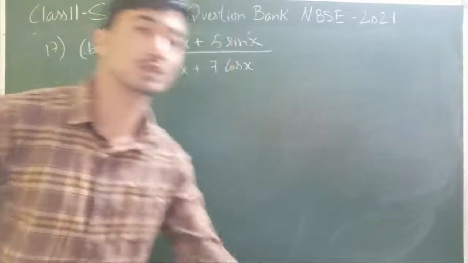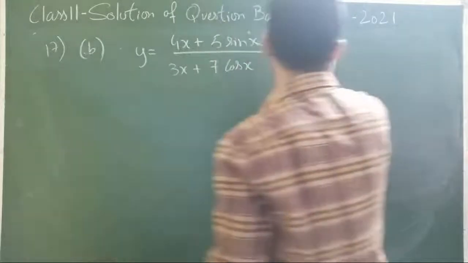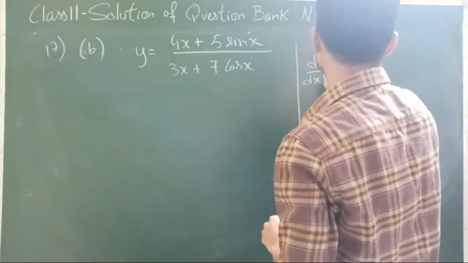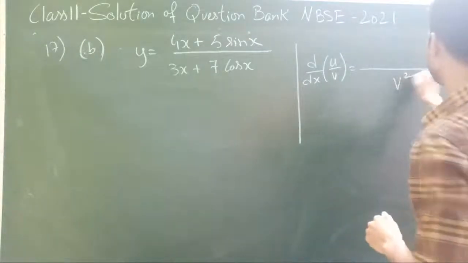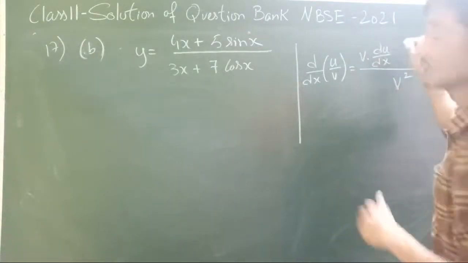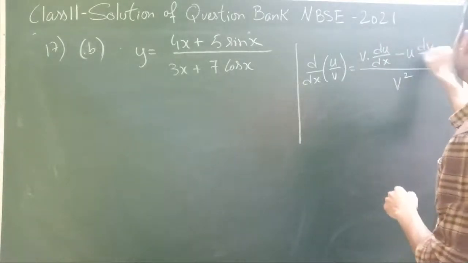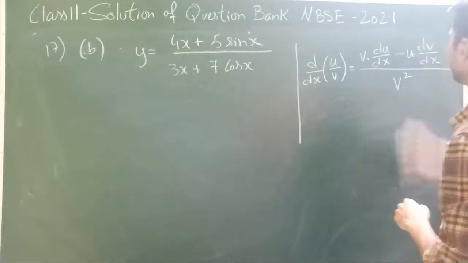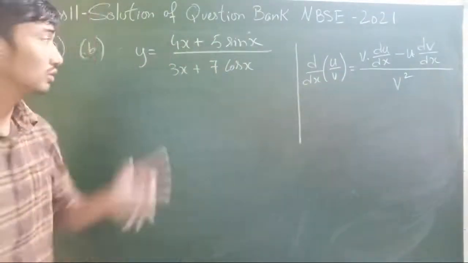So what we will do is we'll be using the quotient rule. If you remember the quotient rule, the derivative of u by v will be equal to the square of the denominator, times derivative of the numerator minus numerator times derivative of the denominator. This is what we are going to use here if you wish to use the quotient rule.